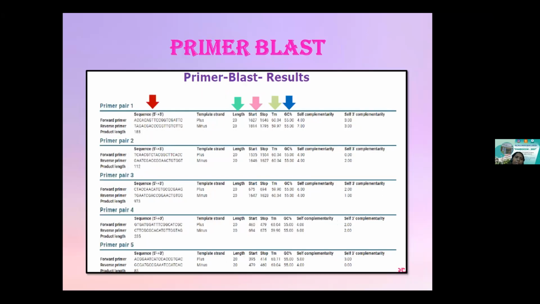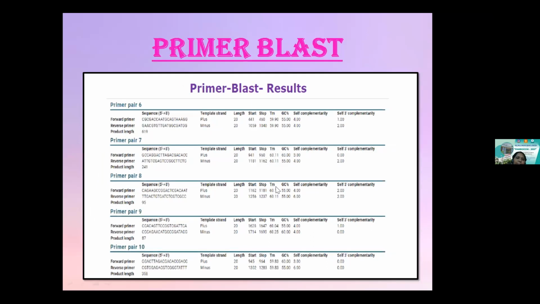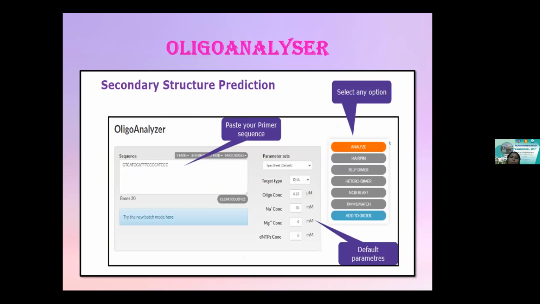Suppose I need a product in the range of 500 to 1000 base pairs. I can go for primer 2, which is, oh no, it's not that. So I can go for primer 3, which has a 973 base pair product length. It again has a good GC content, the melting temperature is also good, and the self-complementarity falls within the range. So I can prefer this primer if I'm interested. That's how Primer-BLAST from the BLAST suite works.